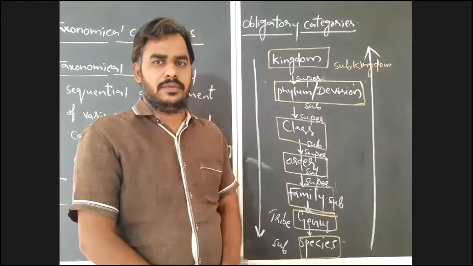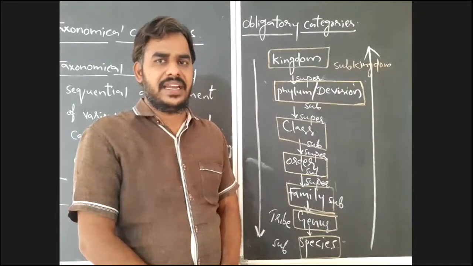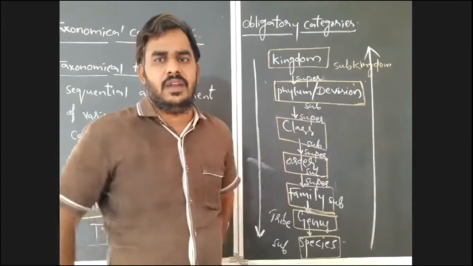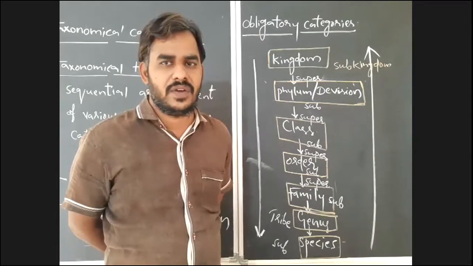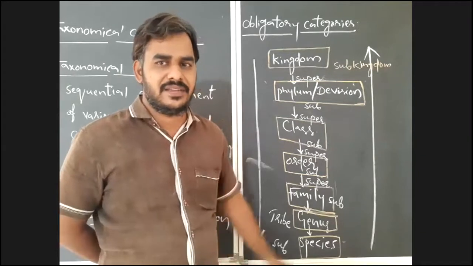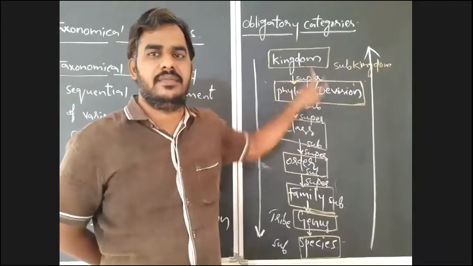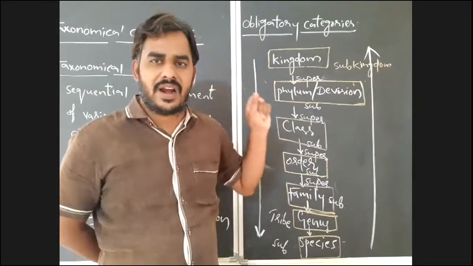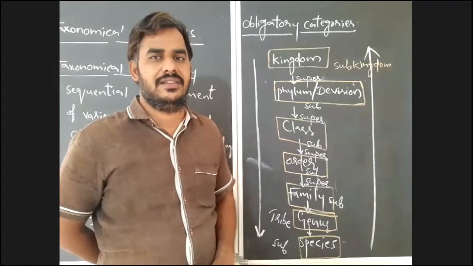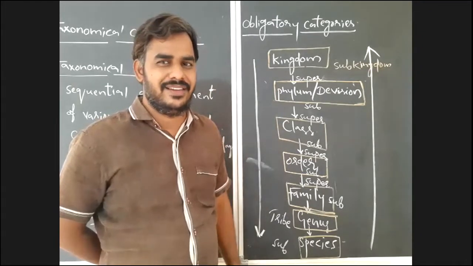If you move in ascending order in taxonomical hierarchy, which of the following will you notice? What will happen? Ascending order means species to kingdom. Species to kingdom, what will happen? The number of organisms will decrease. Is it right? Is it right?